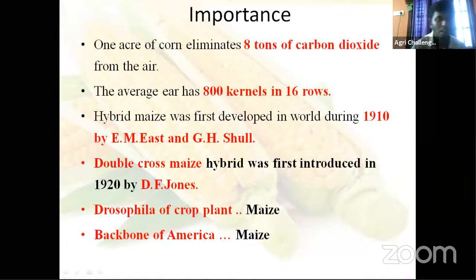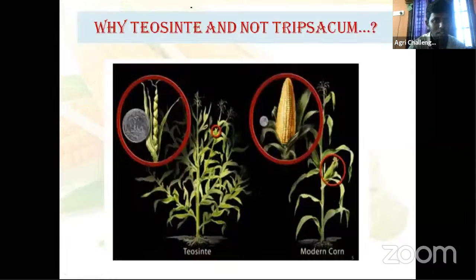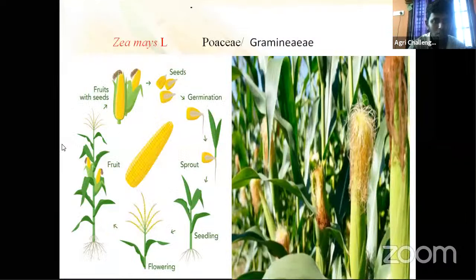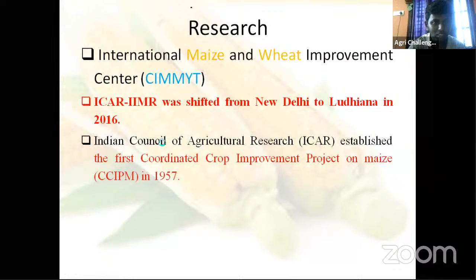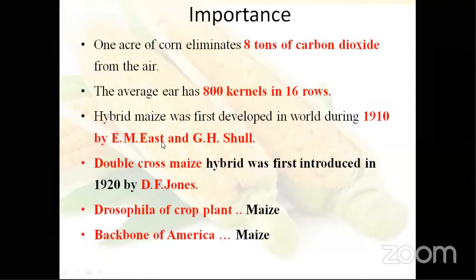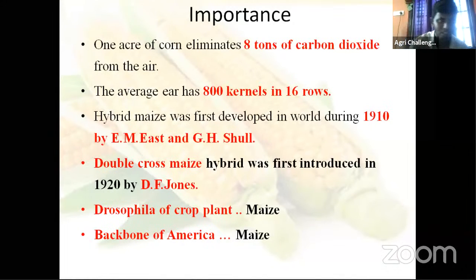Then the average year, maize cob has 800 kernels in 16 rows. Okay. This one cob having 16 rows, and on an average it contains how much kernels? 800. An average of 800 kernels and 16 rows of that maize, those kernel lines are there.